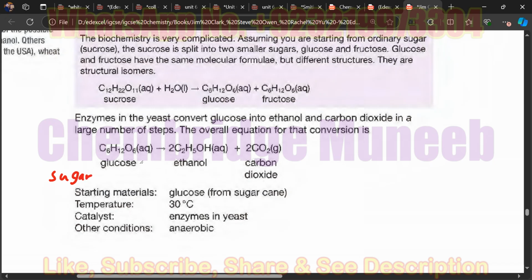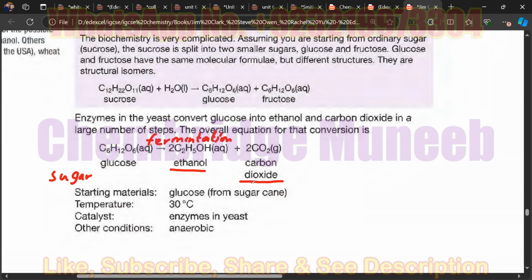Now this glucose is converted into ethanol along with carbon dioxide formation. This reaction is called a fermentation reaction.